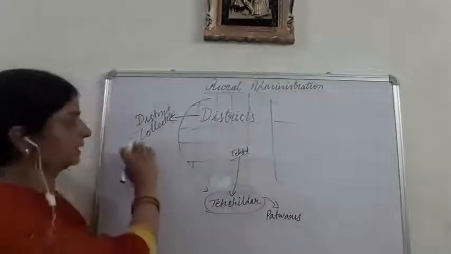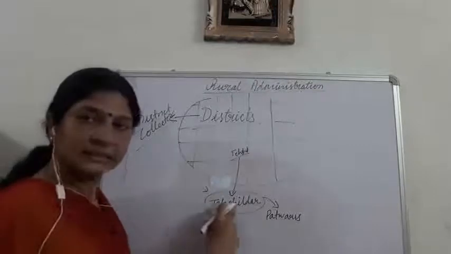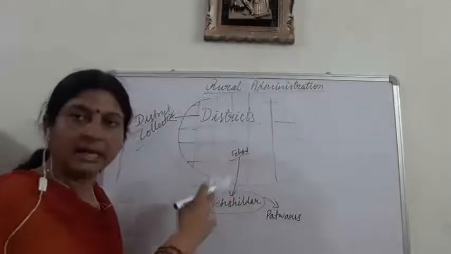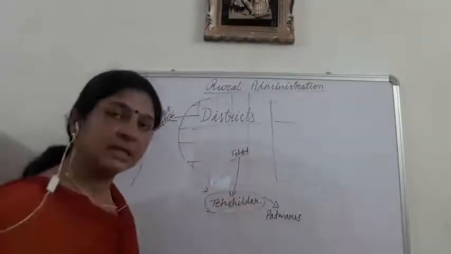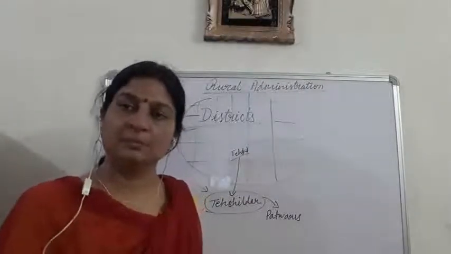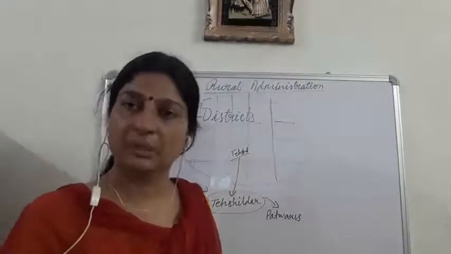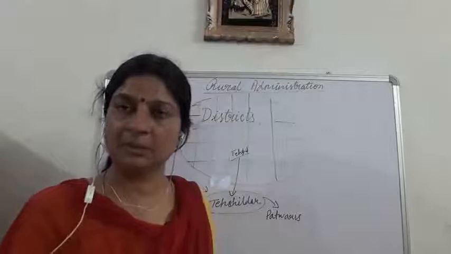Okay, the district collector is there at the district level, the tehsildar is there at the tehsil level, and patwaris are at the village level. So the function of the tehsildar is to settle land disputes.